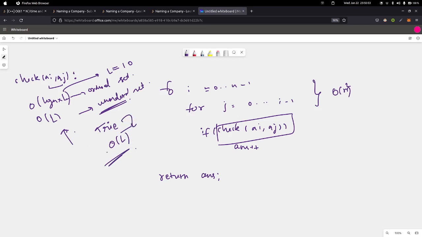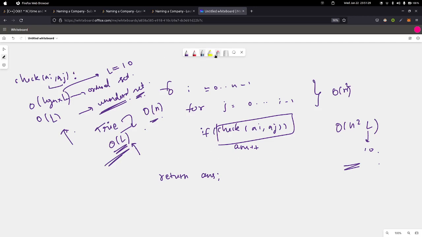Time complexity would be the same, even the space complexity would be the same. So in a trie this is guaranteed, but in an unordered set or unordered map, if you don't have a proper hash function, there could be a worst case complexity of linear time. So yeah, this is an approach. Using these approaches, we can reduce this into order of n square times l, where l is 10 here. So this is how the brute force is done, right?